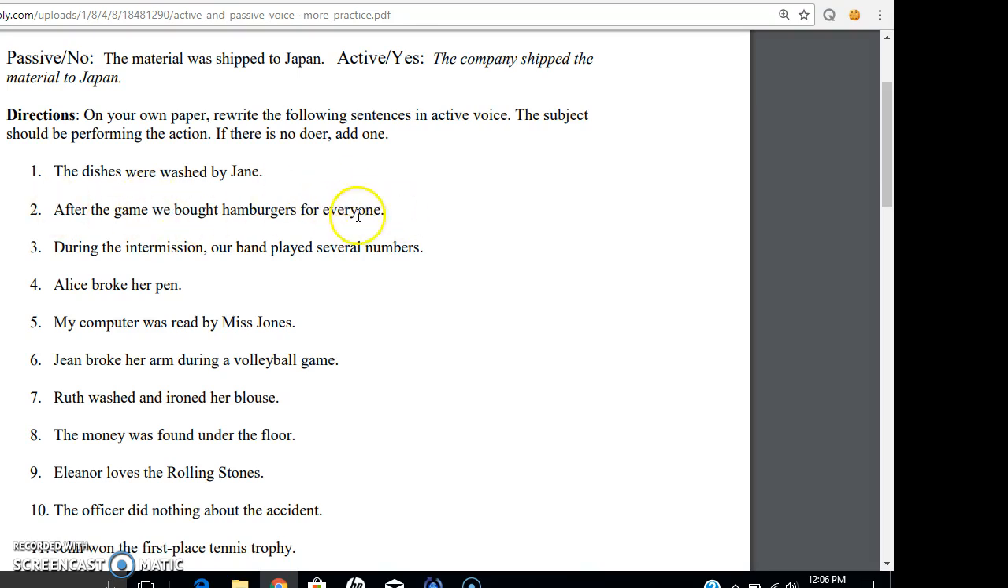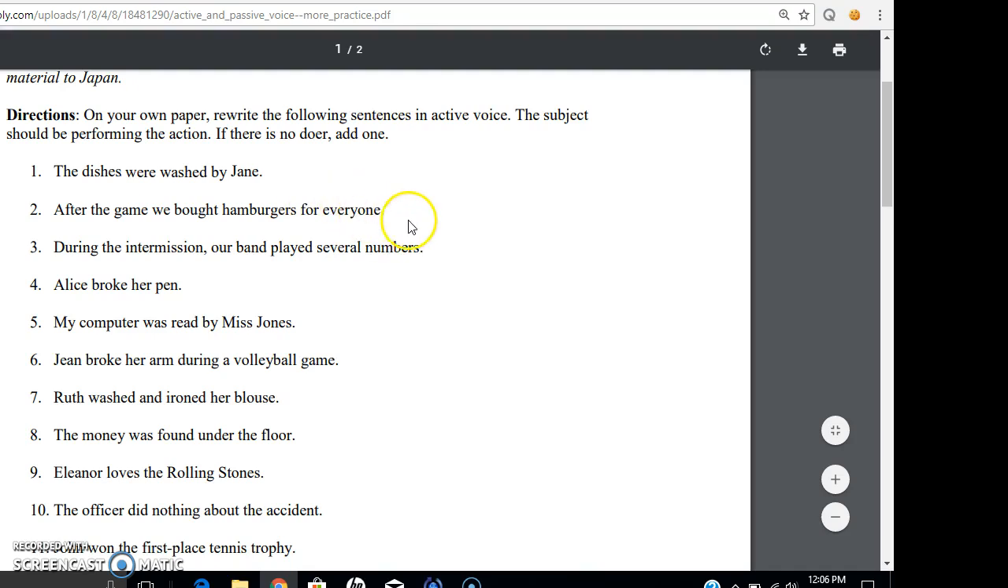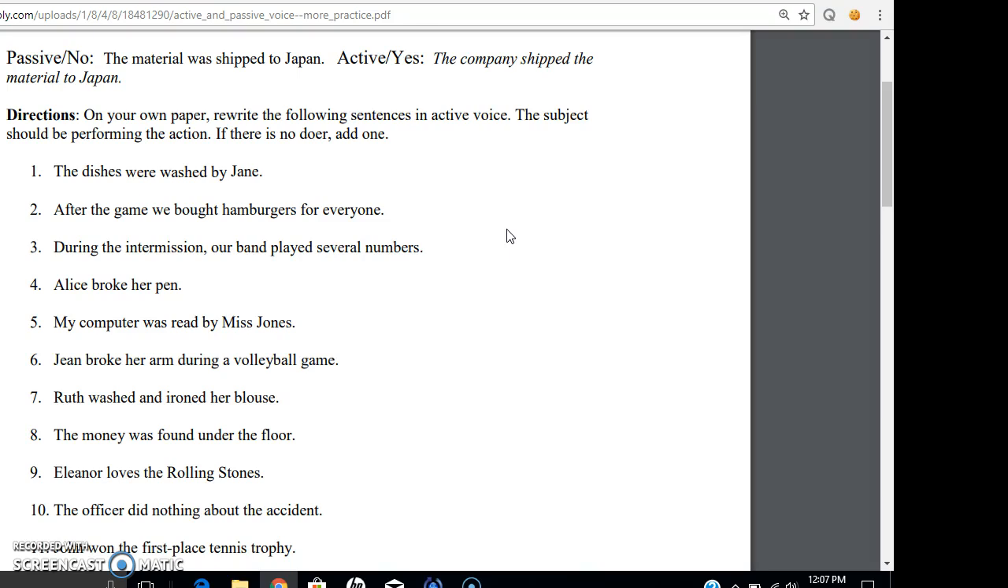Now, what happens if I ask you to change this one to passive? Well, all you have to do is look at your verb again. You look at your subject, we, verb bought what? Hamburgers, direct object. Here's the thing: your direct object would become your subject. So hamburgers, past tense, were bought by us for everyone after the game. You can put those prepositional phrases in there in whichever order makes the most sense.